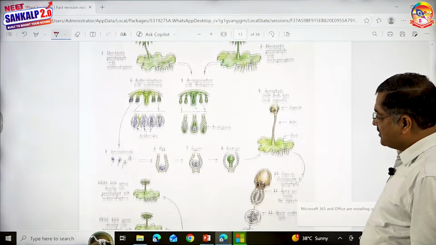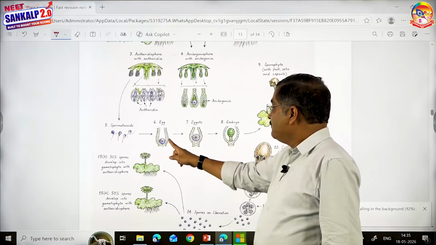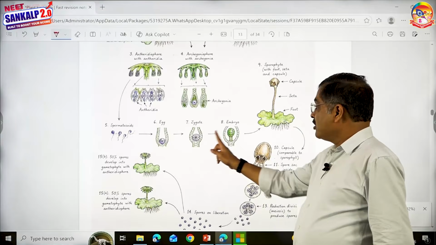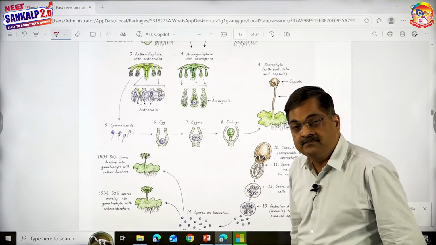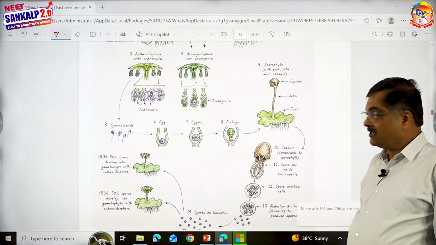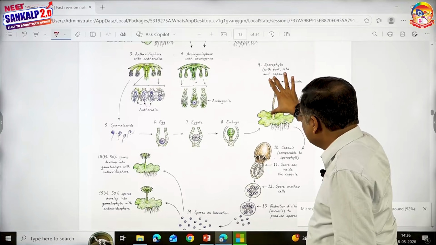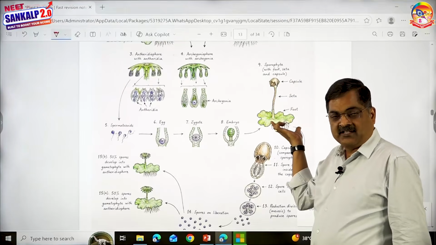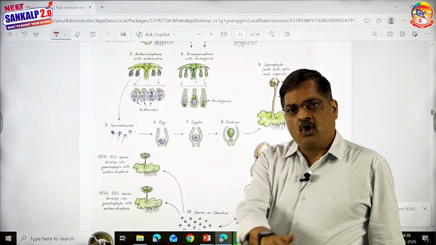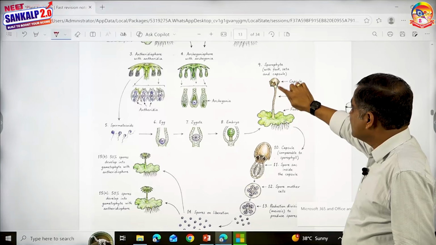What will happen next, children? Look at this. The spermatozoids, in the presence of water, fuse with the egg cell to form a diploid zygote. Zygote for the first time develops into embryo. And this embryo will develop into a sporophyte, as you are seeing here. Nice diagram. This sporophyte is attached to gametophyte, physically and physiologically dependent on gametophyte. What does this sporophyte contain? Foot, seta, and capsule.